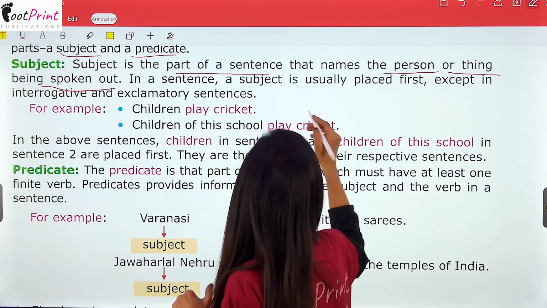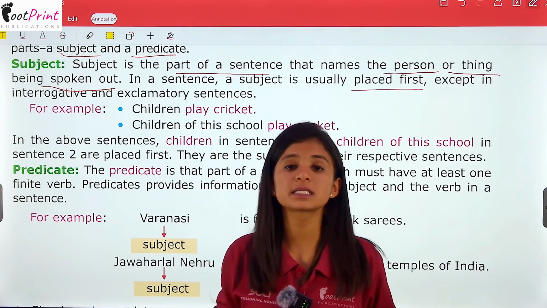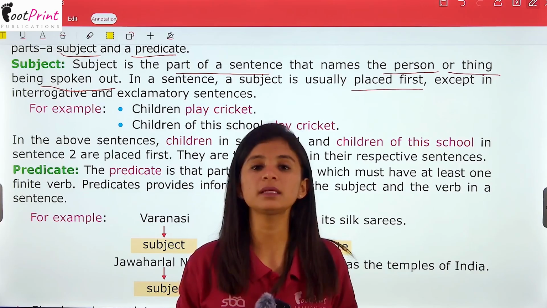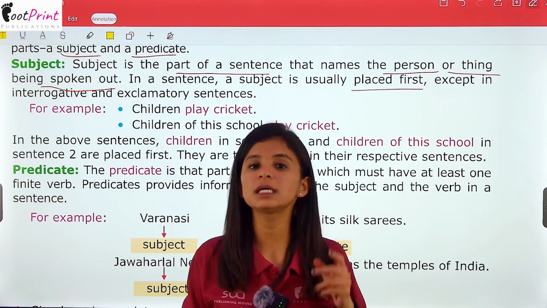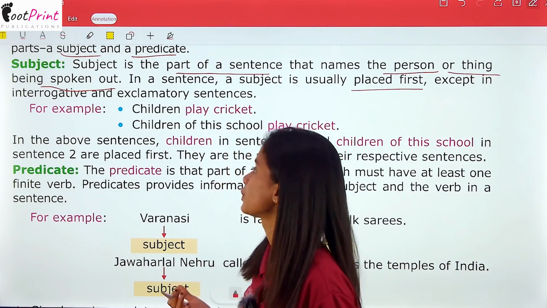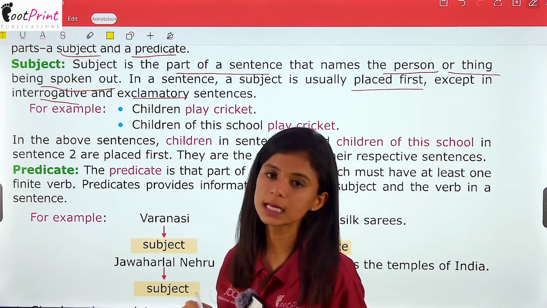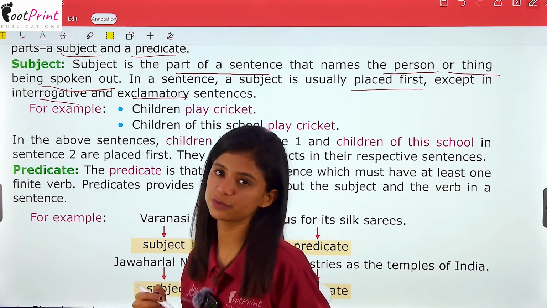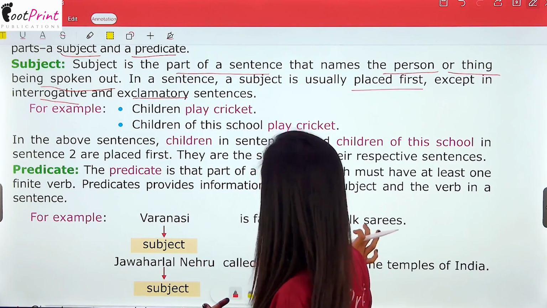In a sentence, a subject is usually placed first. एक sentence में subject usually सबसे पहले place किया जाता है. But in some kind of sentences, this is not the case. For example, in interrogative and exclamatory sentence, the subject is not placed first. And about this, we will read in this chapter.